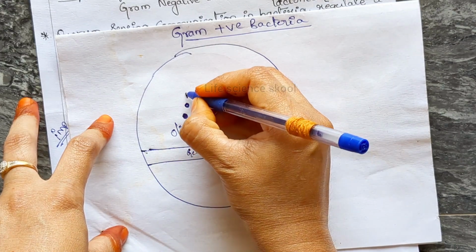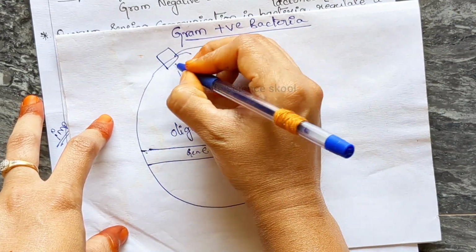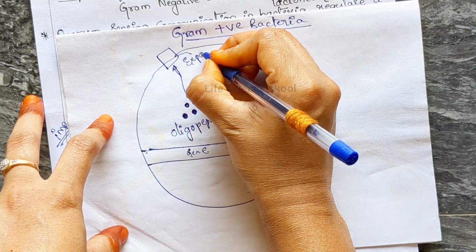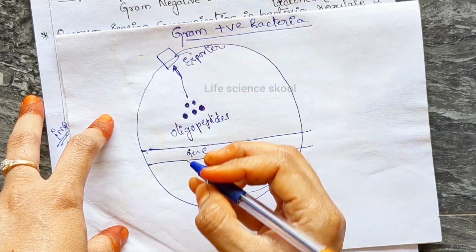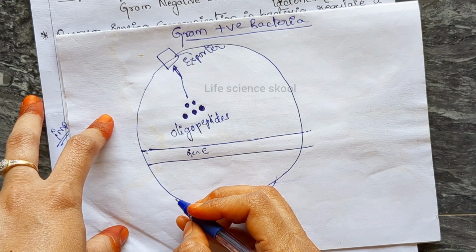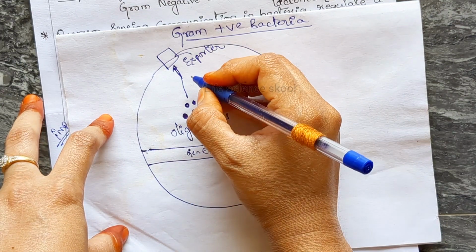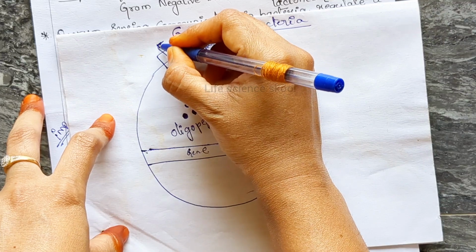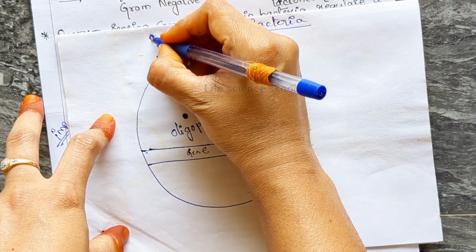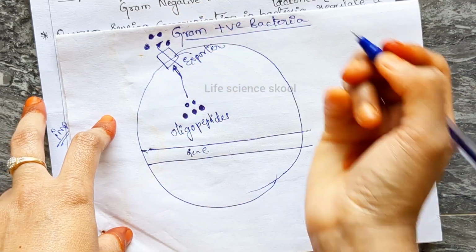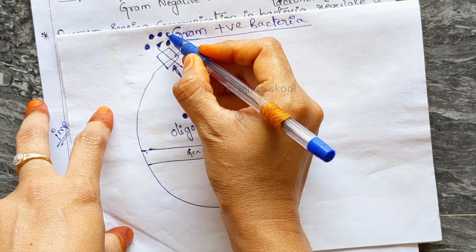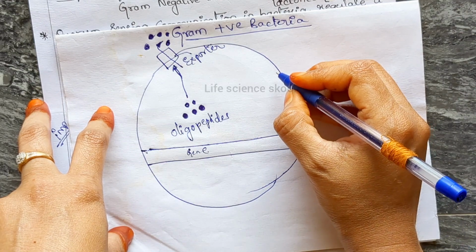They are about to cross the plasma membrane, but they are unable to cross it. They require some exporters, that is, transporters. Then they are transported outside the plasma membrane.